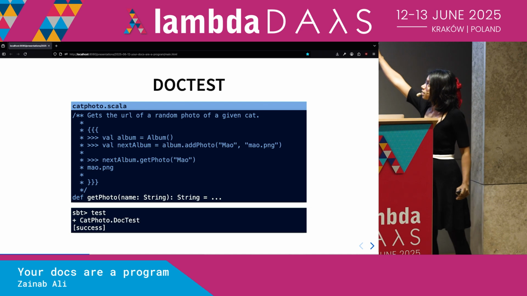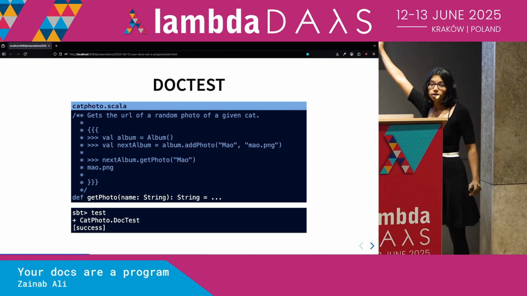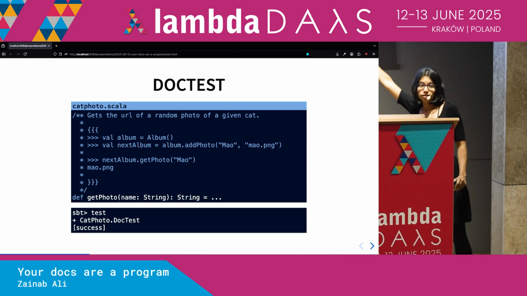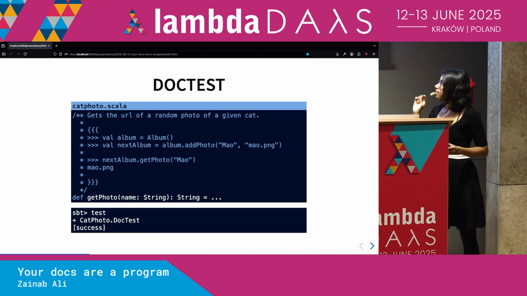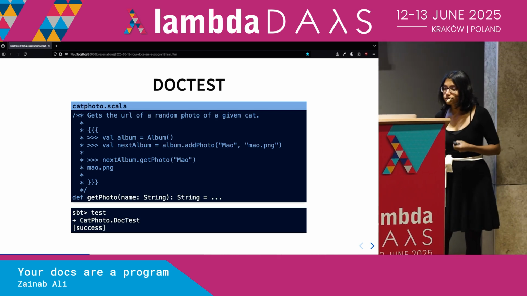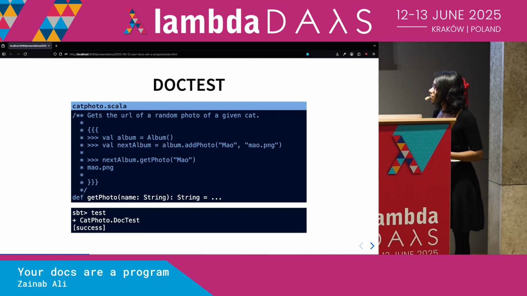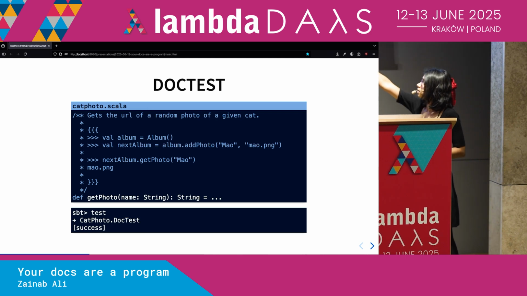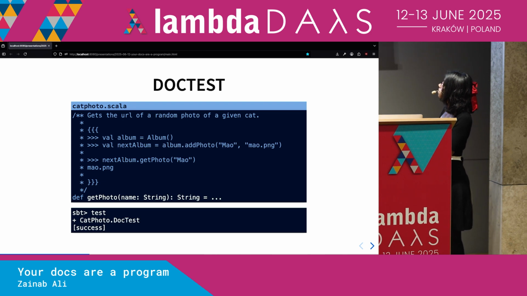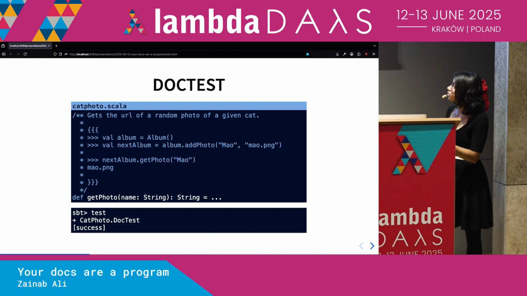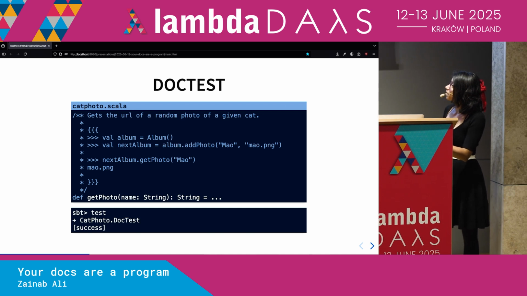And now we have a code snippet which someone can hopefully take and paste into their own little Scala terminal, and they can start calling this getPhoto function. And we also have an example of what it should return. So if we put the photo of Mao, who happens to be my cat, inside our photo album and call get, we should just get the photo that we put in.